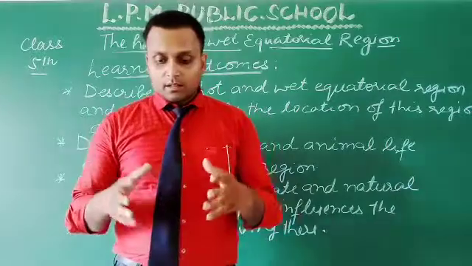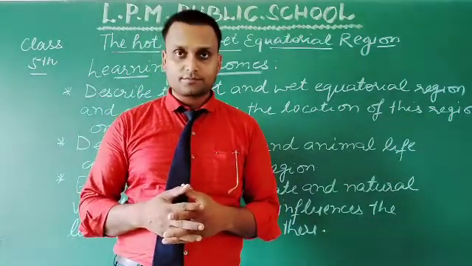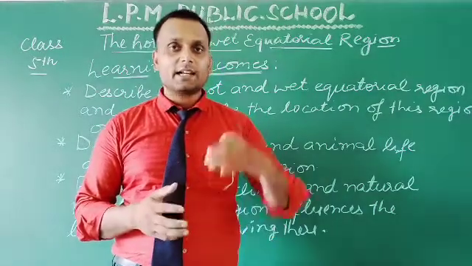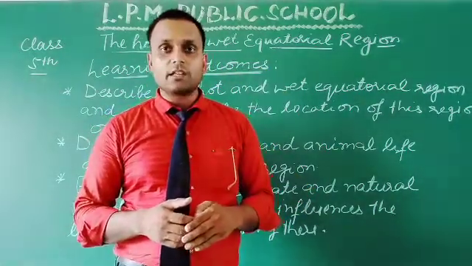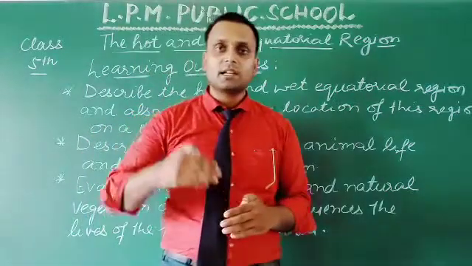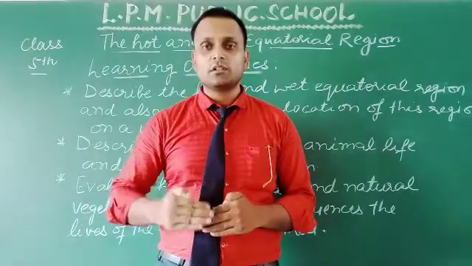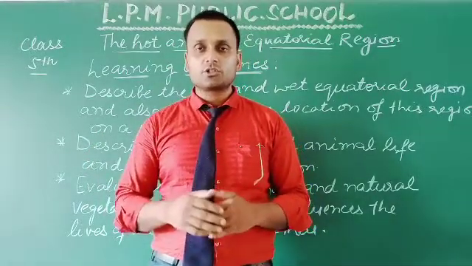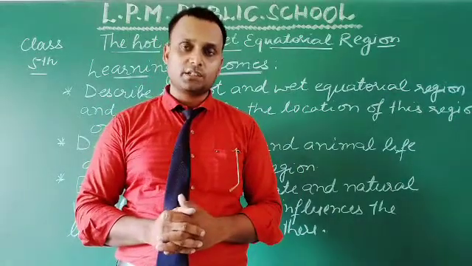It extends 10 degrees north and south of the equator. It means 10 degrees north and 10 degrees south from the equator. So this is the region of the hot and wet equatorial region.